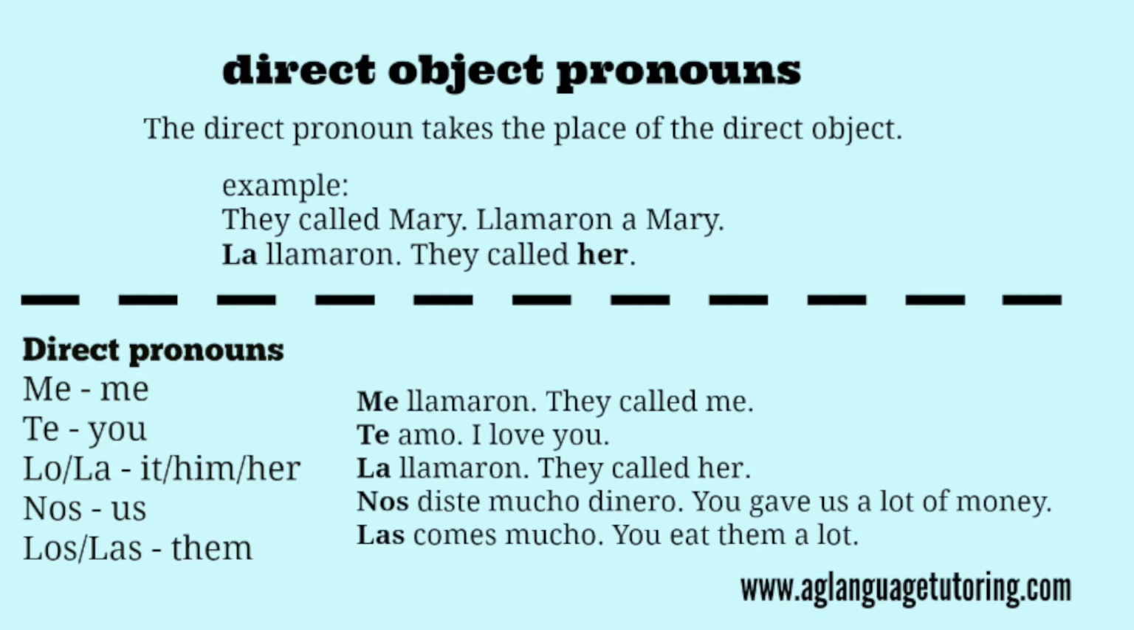So look below. These are the direct pronouns. You have me, which is the same thing as before, a little different. Me is me. Te is you. Lo or la means it, him, or her. Nos is us, just like before. Los and las is them. Unlike before, the indirect object pronoun, it's les. This is going to be los or las.